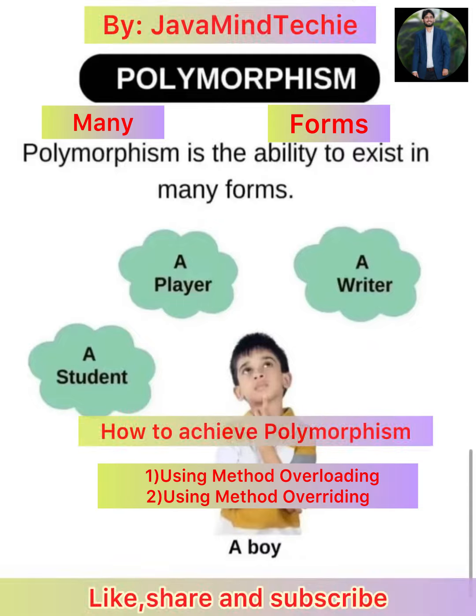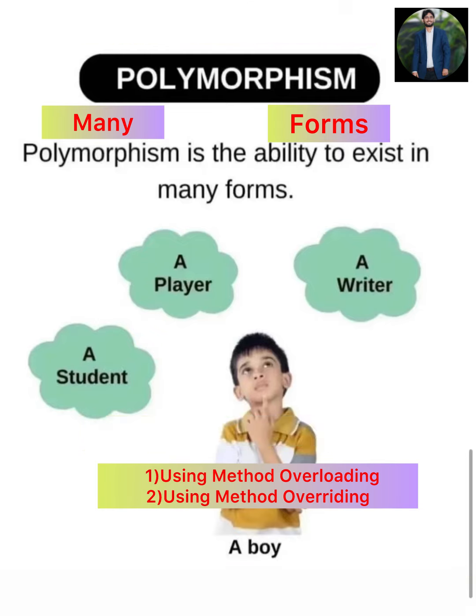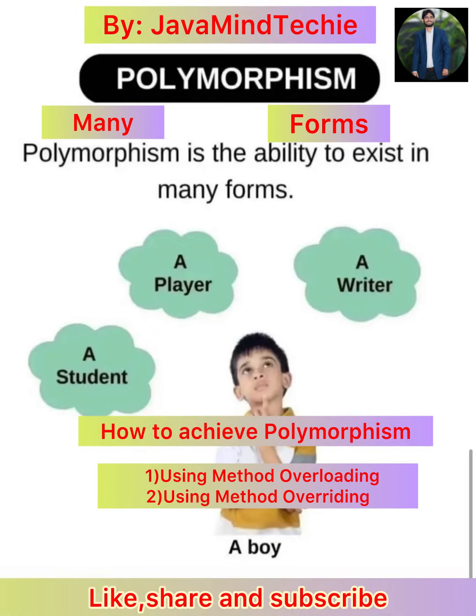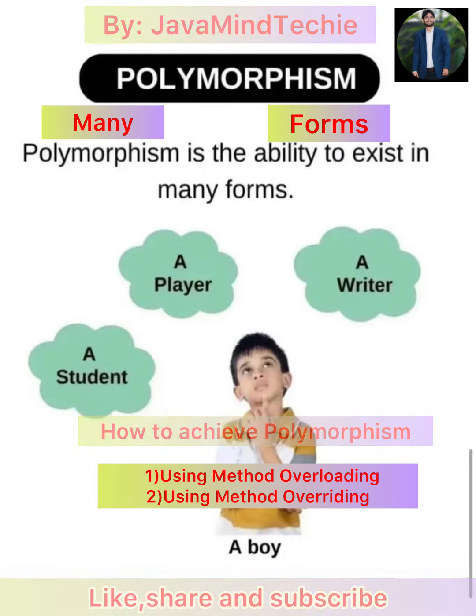The most important thing in method overriding is that you definitely need an is-a relationship, inheritance, because only if you have two classes can we establish the method overriding concept in Java. So with the help of method overloading and method overriding, we can achieve polymorphism.